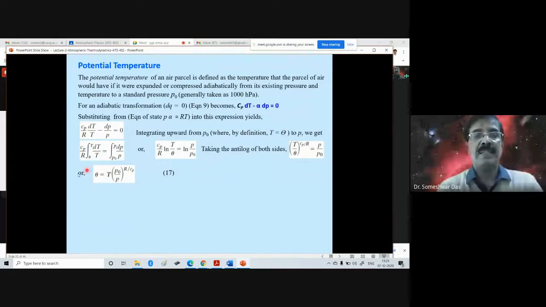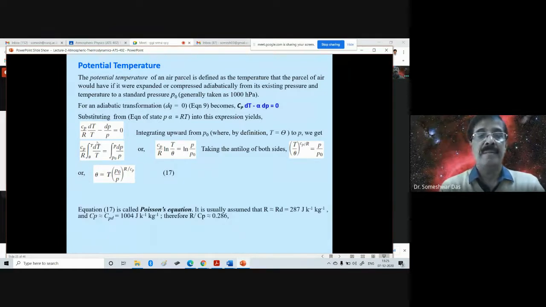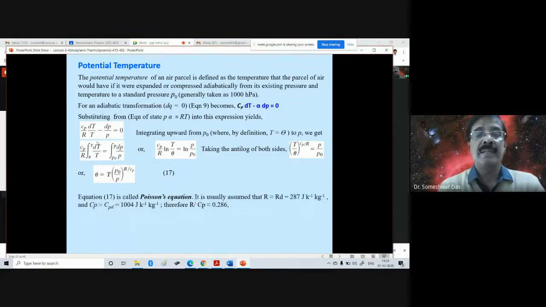Suppose the parcel is located at the pressure P, where the temperature is T. Then when it is brought down adiabatically to the reference pressure level P0, this will be its temperature, and this temperature is called the potential temperature. Very important definition we have to remember. This equation, number 17 let us say, is also called the Poisson's equations. We will be referring to these Poisson's equations in the future.